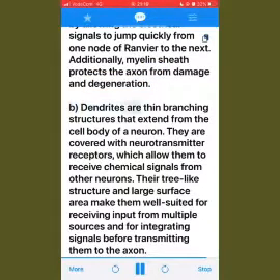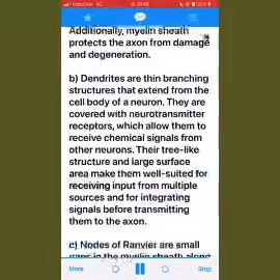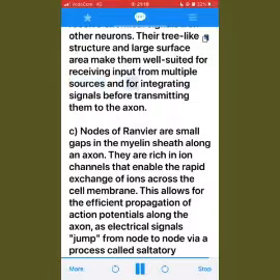B. Dendrites are thin branching structures that extend from the cell body of a neuron. They are covered with neurotransmitter receptors, which allow them to receive chemical signals from other neurons. Their tree-like structure and large surface area make them well suited for receiving input from multiple sources and for integrating signals before transmitting them to the axon.